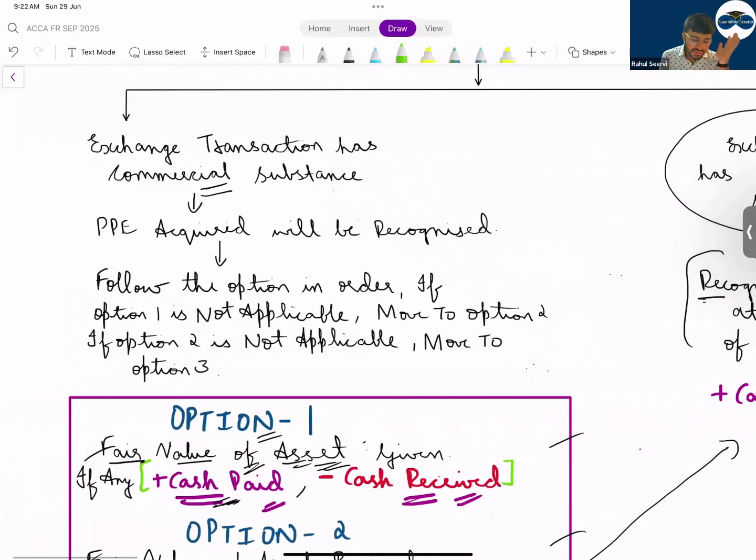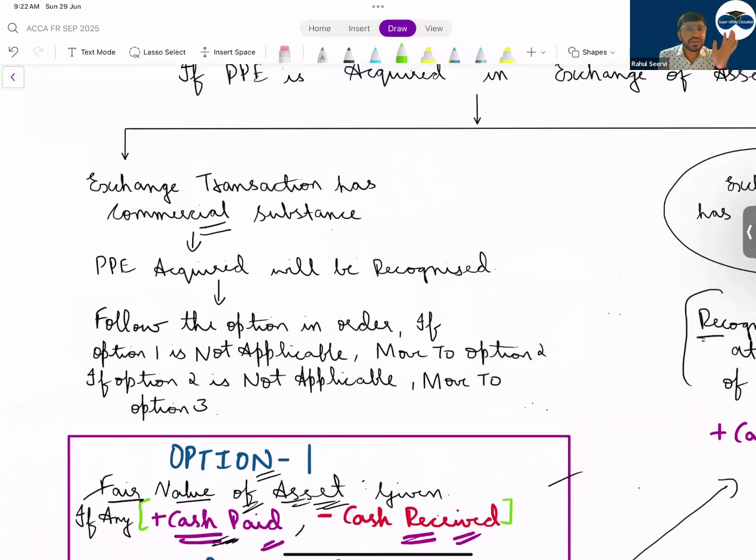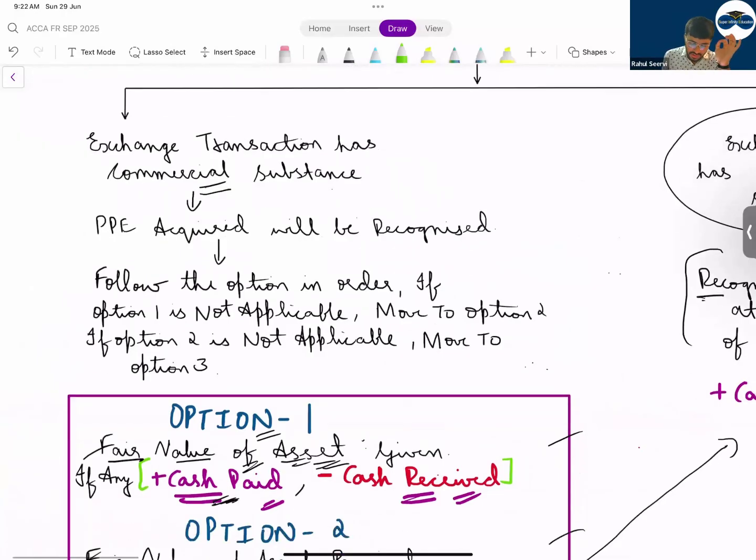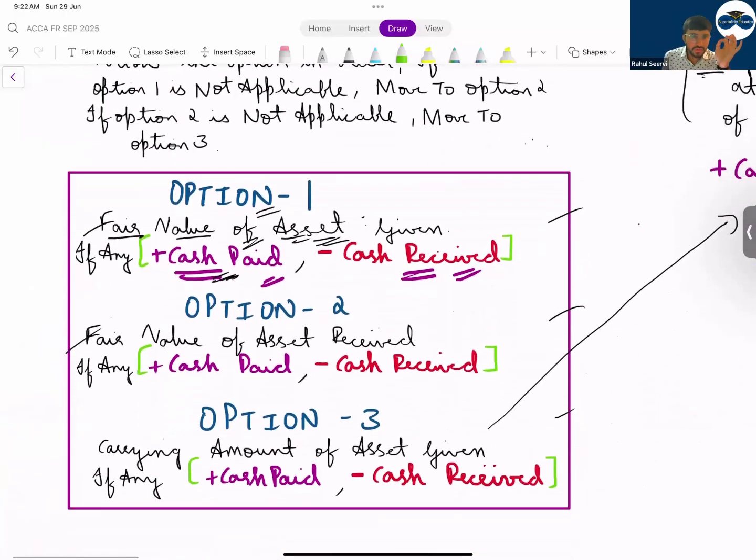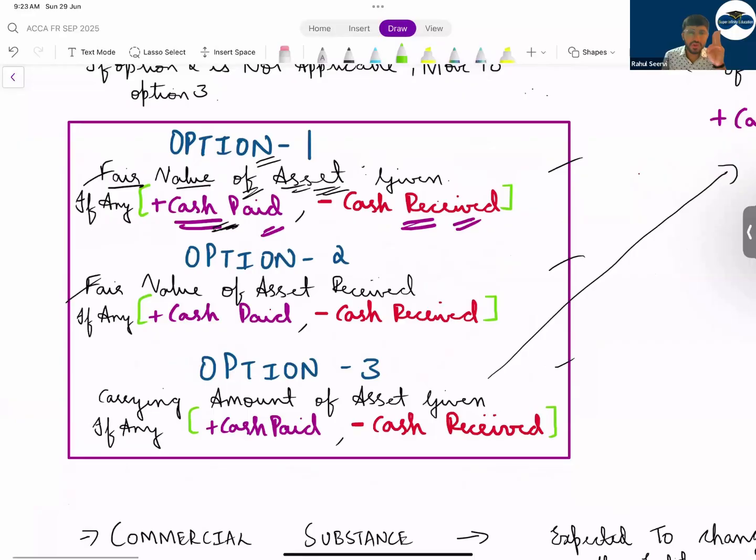Next one, exchange transaction has commercial substance. If commercial substance is there, what will happen? Can I say we have to follow the order? Option 1, whom will we give priority? Fair value of the asset given, GRG. Fair value of the asset given, fair value of the asset received, and then carrying amount of the asset given. Is everyone clear on these three parts?